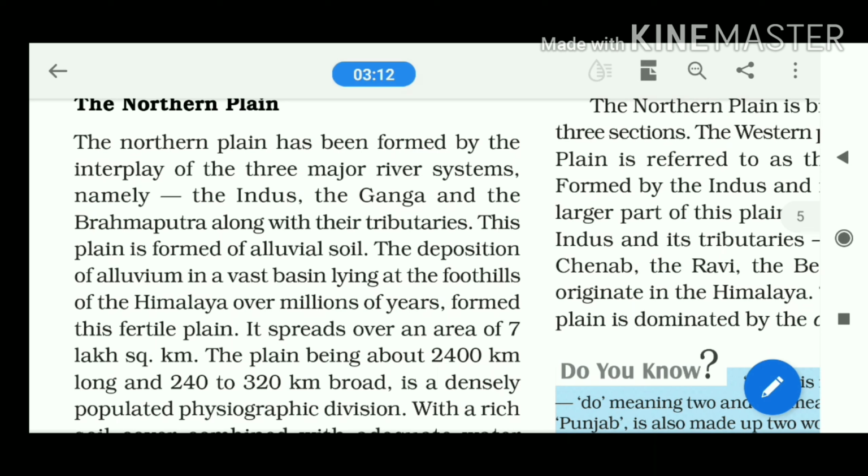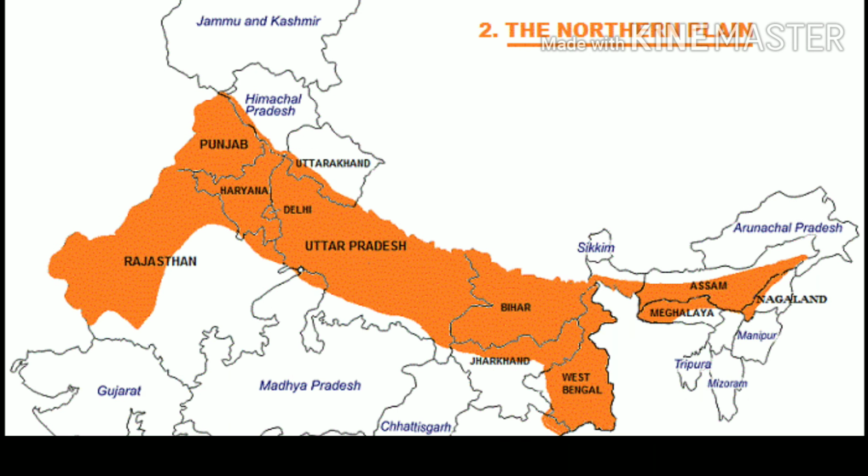Next, why is it formed in the foothill region? What is the meaning of the foothill region? Foothill region means the end of the mountains, from where we get a gentle slope. That is referred to as the foothill region. In this foothill region, we see the accumulation of boulders, pebbles and a huge amount of alluvium, and that led to the formation of the northern plain.